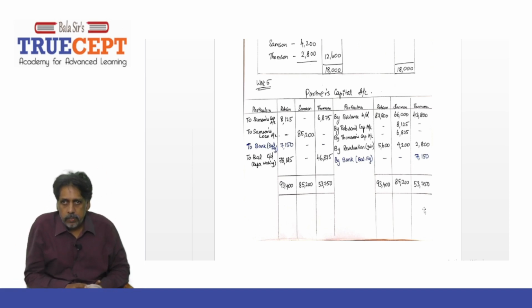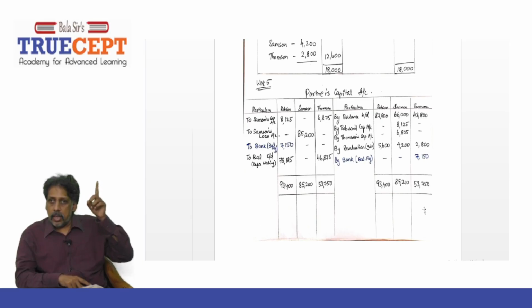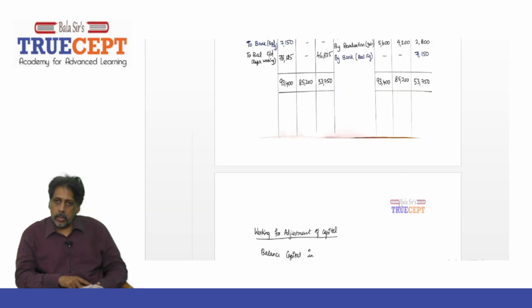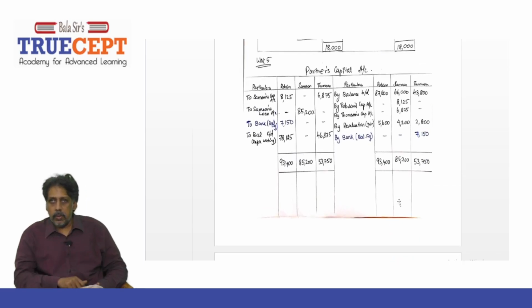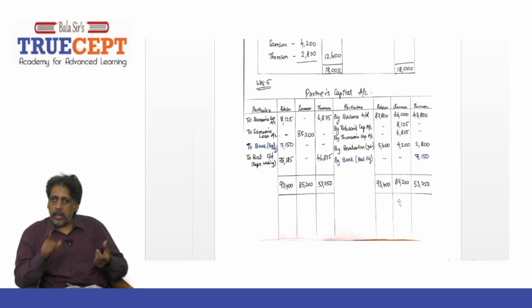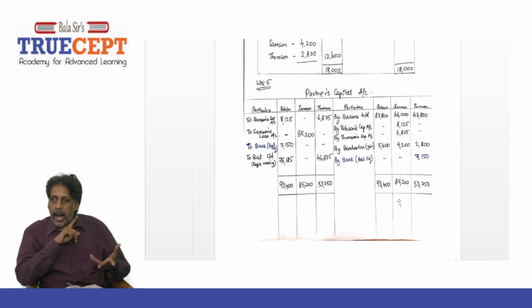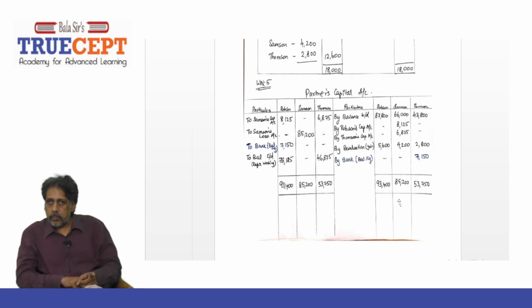Why? Because if you notice, the balance in R's capital is around 85,000. How much? 85,275. But what is required? Only 78,125. Therefore, there is excess. So now what can you do? Partner R has got extra capital in the business. The actual capital account balance is 85,275, but required is only 78,125.